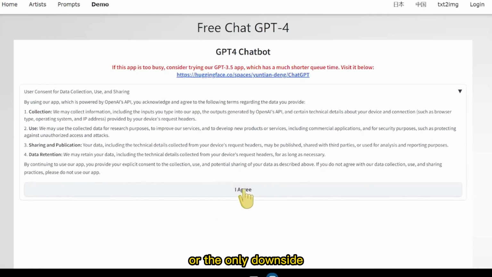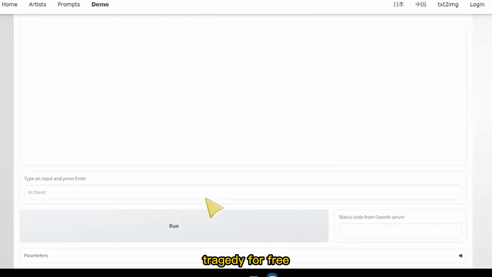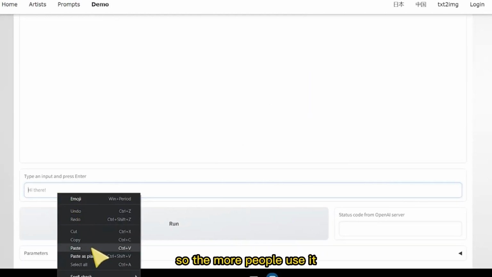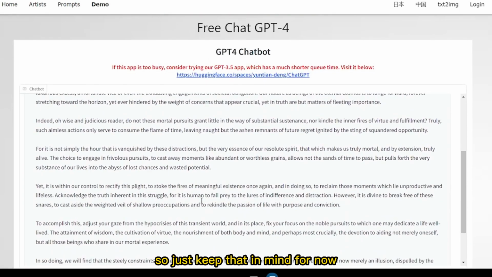But the only limitation, or the only downside to this website, is that since it offers ChatGPT for free, it is shared among everyone. So the more people use it, the longer it will take for you to get a response. It usually takes like 1 to 2 minutes, maybe sometimes up to 5. Really depends on the time.